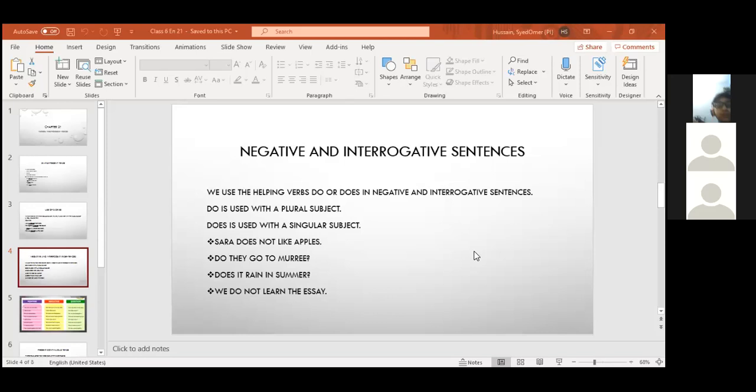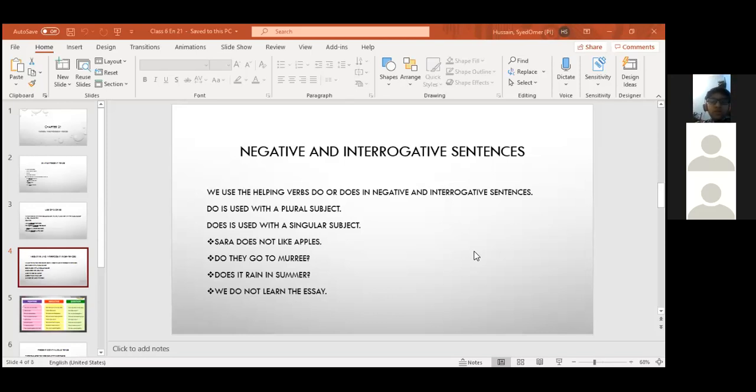S with a singular and es with a plural. No. S or ES both come with singular and they do not come with a plural subject. Like go will become goes, sleep will become sleeps, watch will become watches, do will become does.